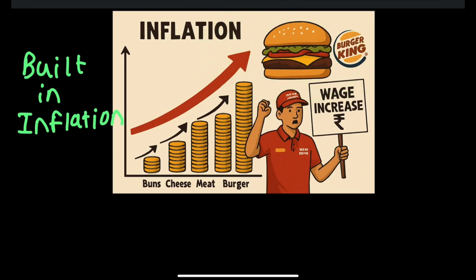Now, let us look: when the price of inputs rises, the final price of burger rises, which in turn leads to inflation. That is nothing but a rise in the price level of goods and services. Now, when overall prices of goods and services are rising, जो workers हैं who are working in Burger King, they will also demand an increase in their salary. So this is nothing but built-in inflation.